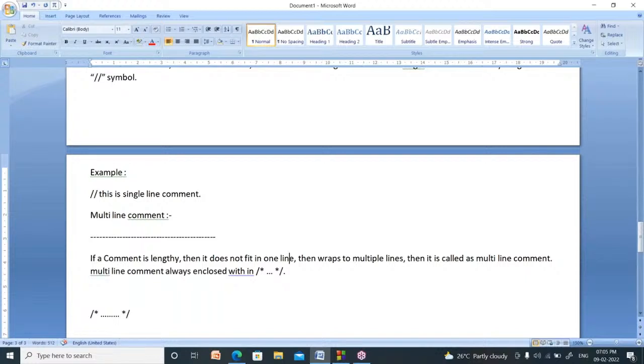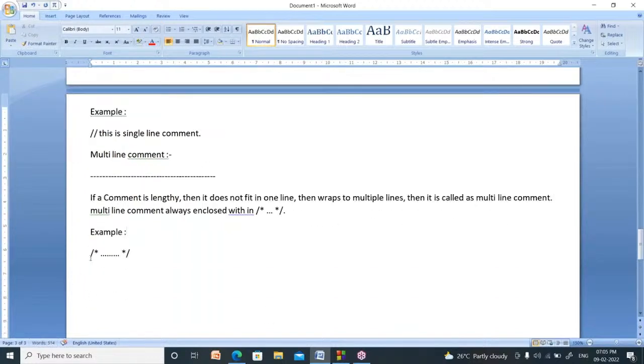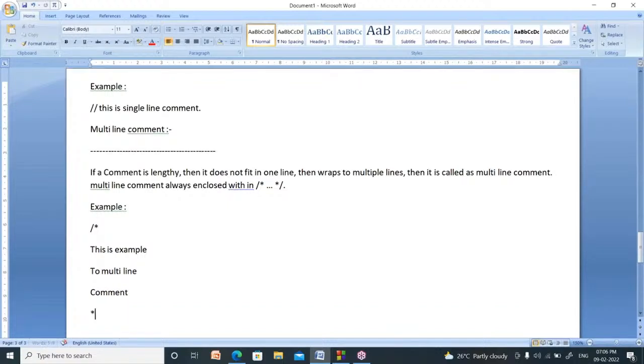Now I am giving an example. How to start a multi-line comment? By using slash and star. Here you write the multi-line comment. This is an example of a multi-line comment. So this is about multi-line comment, right?